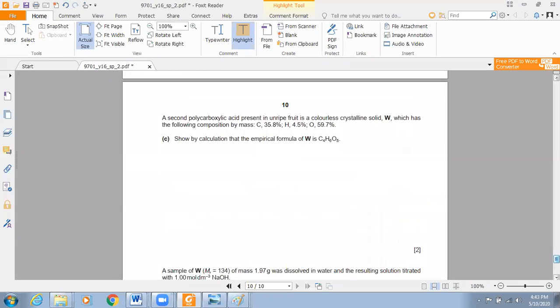Okay, a second polycarboxylic acid present in unripe fruit is a colorless crystalline solid W. We don't know which it is. It has the following composition by mass: carbon is given, hydrogen is given, oxygen is given. Show by calculation that the empirical formula of W is C4H6O5. So you know how to calculate the empirical formula. Everyone, please do it on pen and paper.